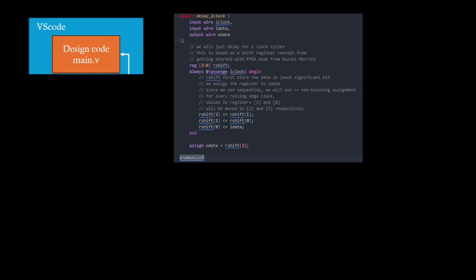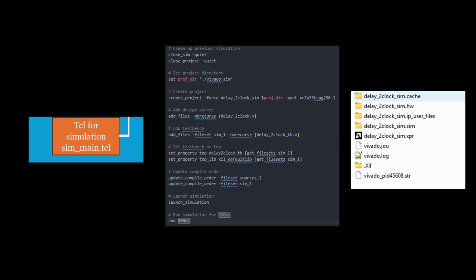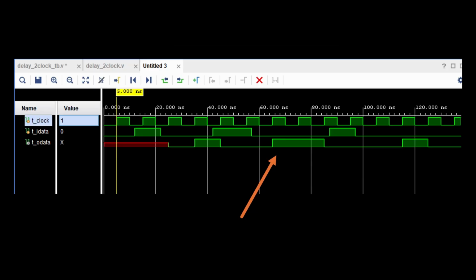Let's see how each block works. For the main code, I just wrote a simple series of D flip-flops for delay. This is a test code. Next is the TCL for simulation. And finally, it's going to generate this file. You can actually click on this project file to see the wave, as I show here.